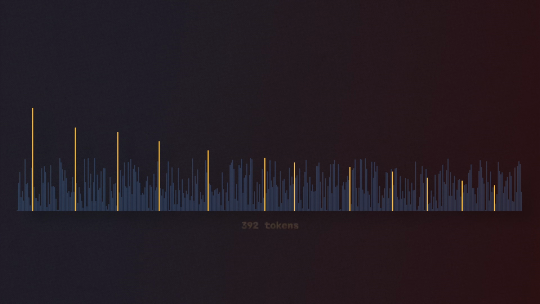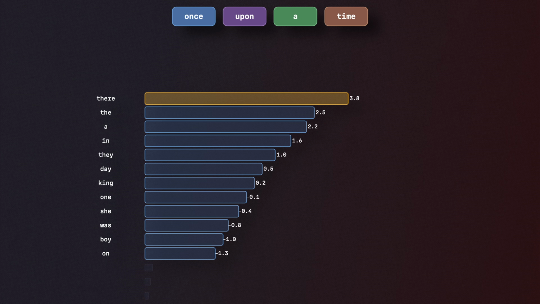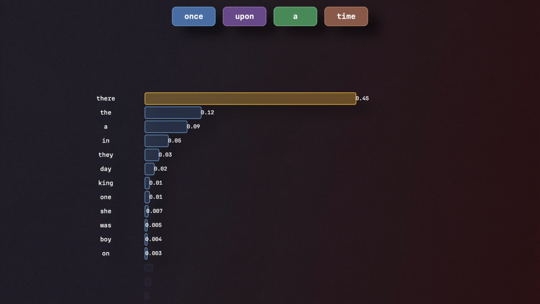Okay, so we just saw that the actual output of a transformer is a probability distribution, which is essentially a score for every token in the vocabulary. And those raw scores are called logits. Now, to actually turn those logits into probabilities, we use an algorithm called softmax. And this makes it so that all of the probability scores across every single token add up to 1. From there, the model doesn't pick the most probable top token, it samples.